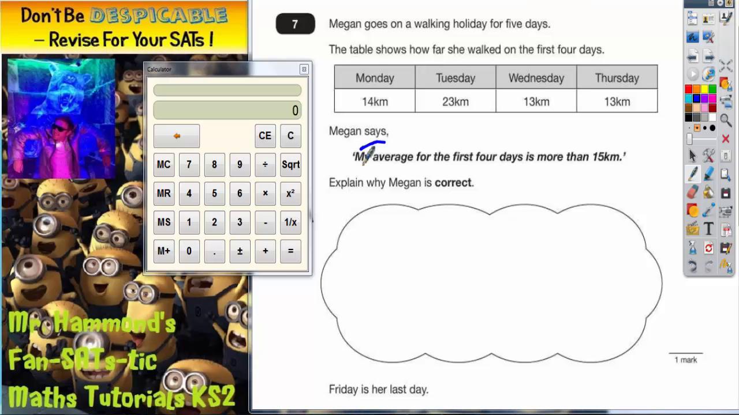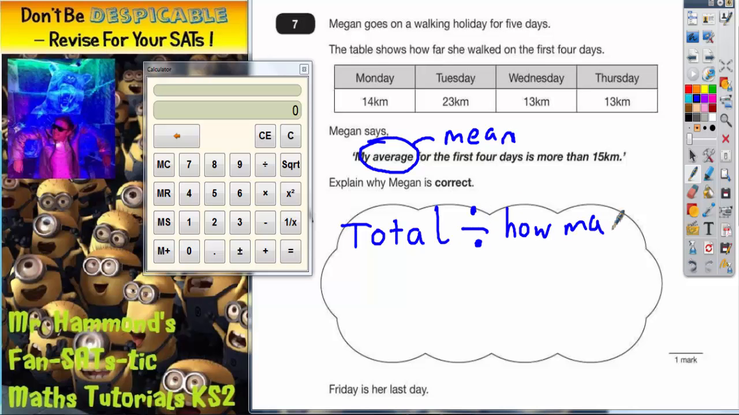Well, in this sort of example, the word average usually means the mean. So we're looking at the mean average. Now, to find the mean, you have to add all the numbers up to find the total. And once you've got the total, you have to divide this total by how many numbers there are. So add them up, find the total, and divide by how many there are.